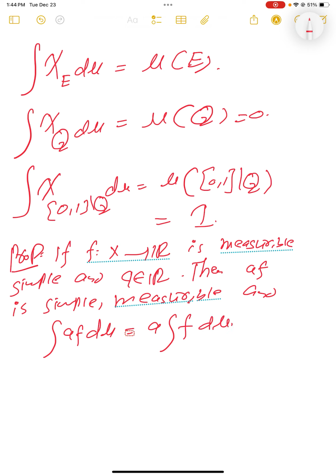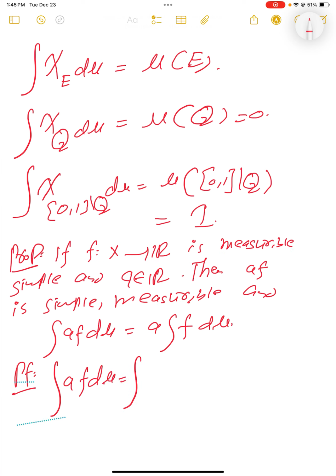The proof is very easy. We know that a constant multiple of a measurable function is again measurable, and you can also show that a constant multiple of a simple function is again simple, and the integral of af d mu is a times the integral of f d mu. I'm going to prove just this last part so that you have a little idea.